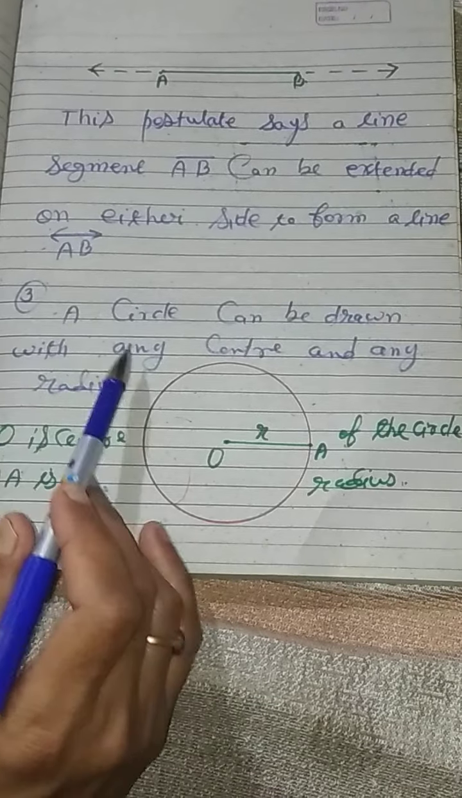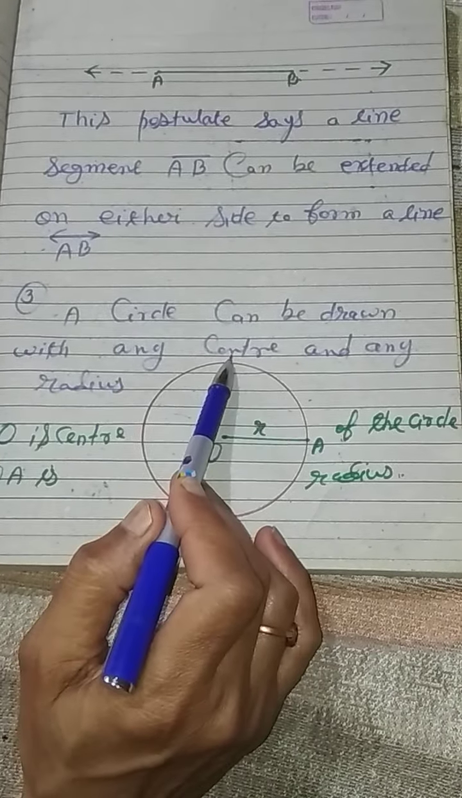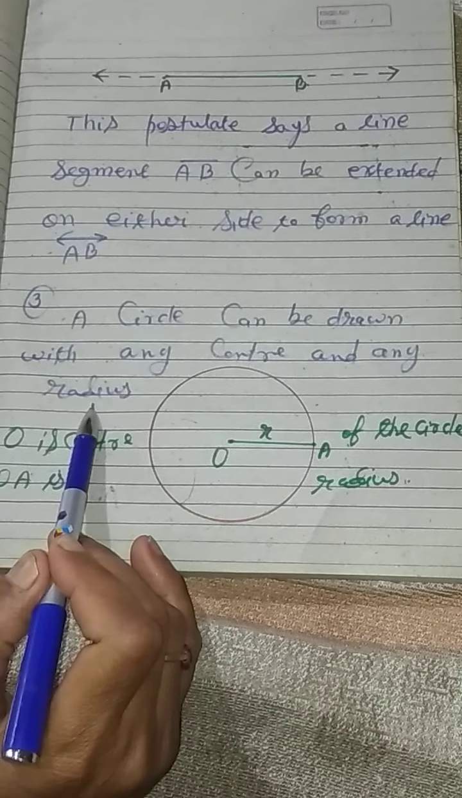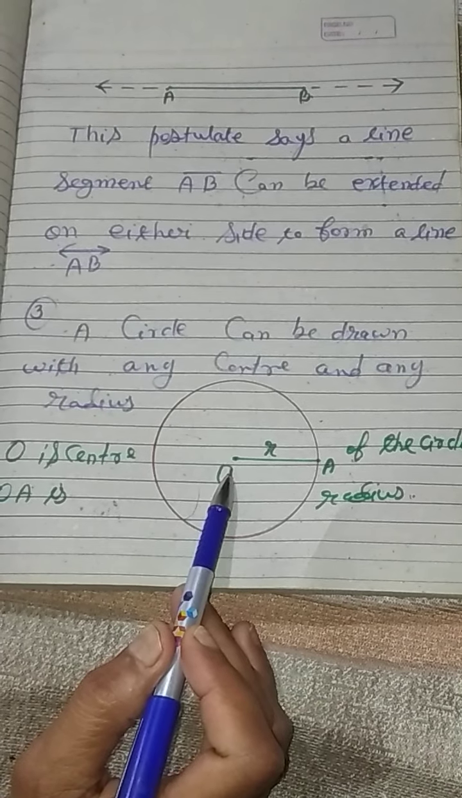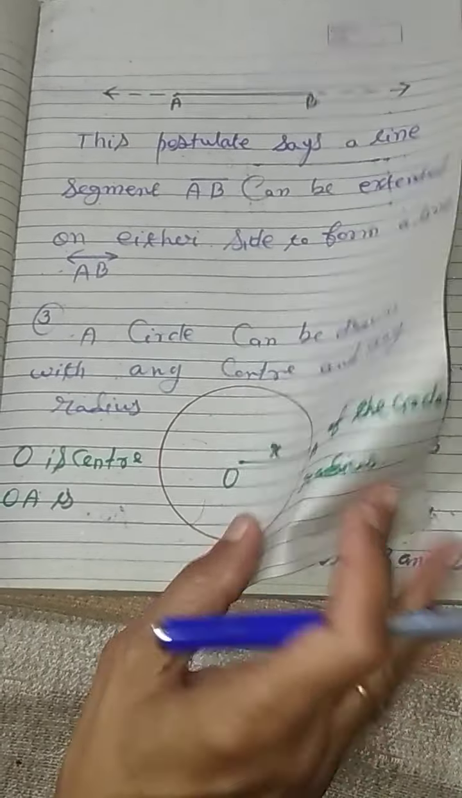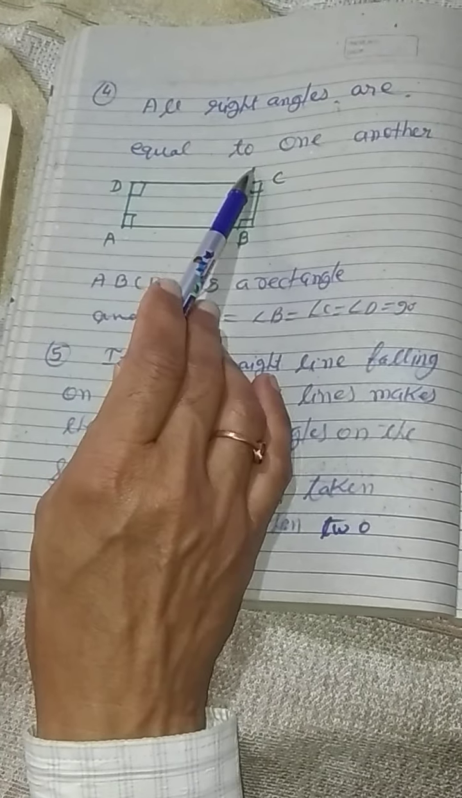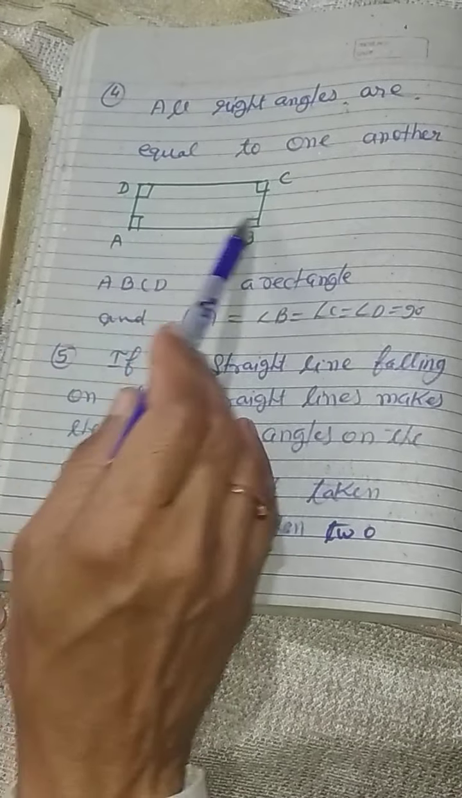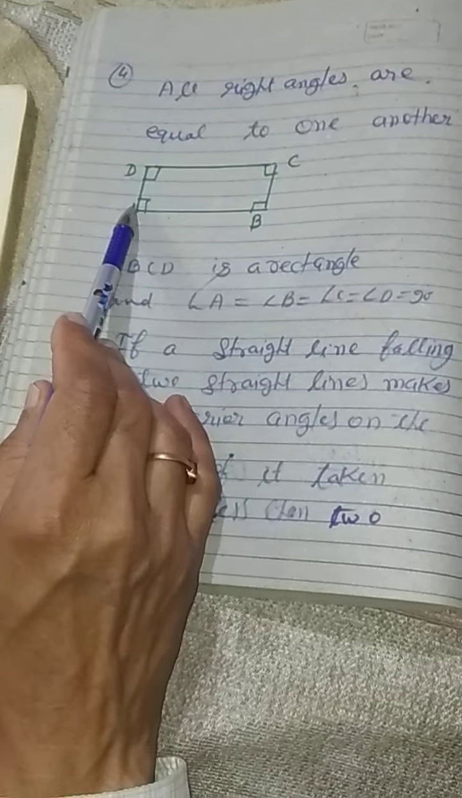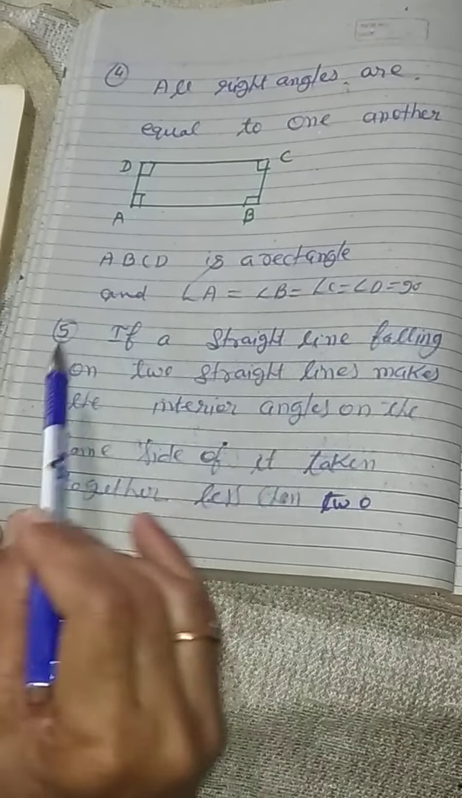Now the third: A circle can be drawn with any center and any radius. So you can see here, this is the circle, point O is the center and OA is the radius. Now number 4: All right angles are equal to one another. You can see here ABCD is a rectangle and all angles A, B, C, D are equal and 90 degrees each.